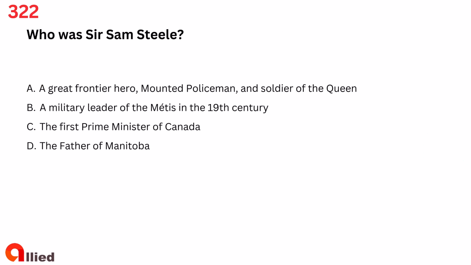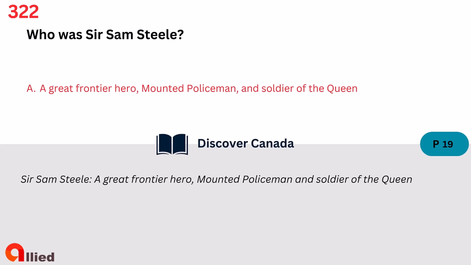Question 322. Who was Sir Sam Steele? A. A great frontier hero, mounted policeman, and soldier of the Queen. B. A military leader of the Metis in the 19th century. C. The first Prime Minister of Canada. D. The father of Manitoba. The answer is A. A great frontier hero, mounted policeman, and soldier of the Queen.